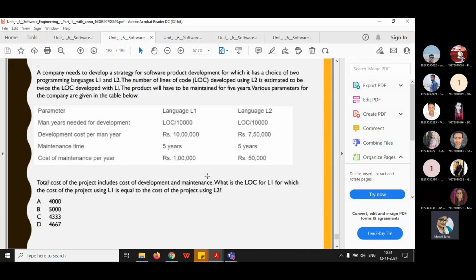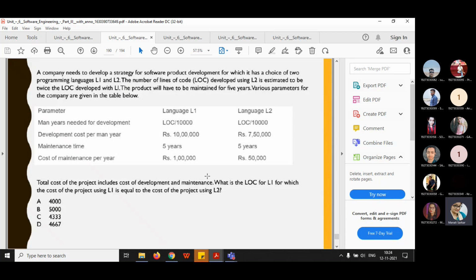Now you need to calculate the total cost of the project, which includes cost of development and maintenance. So everything is given. What is the LOC for L1 for which the cost of the project using L1 is equal to the cost of the project using L2? This is the question, and 4 options are given, and you need to answer which one is correct.